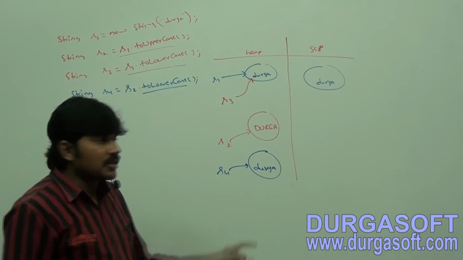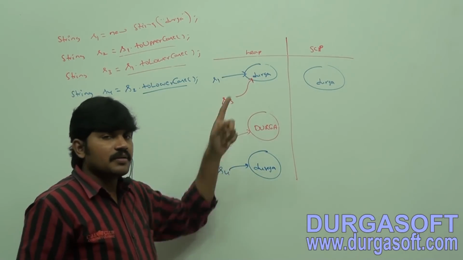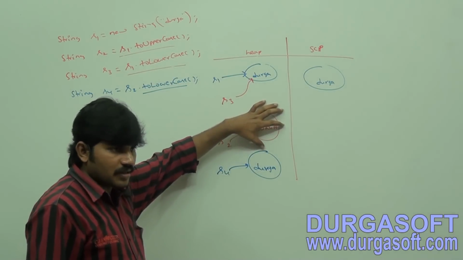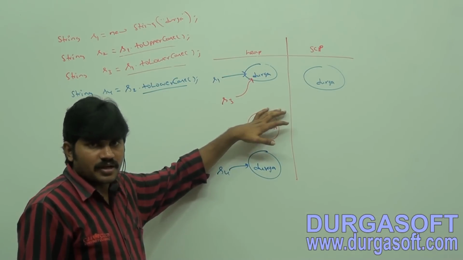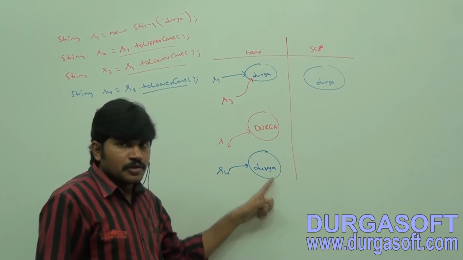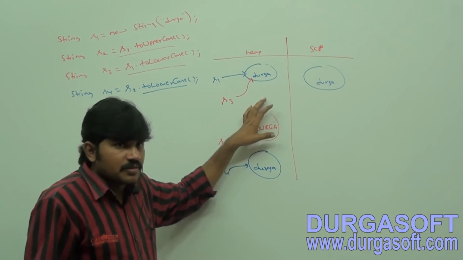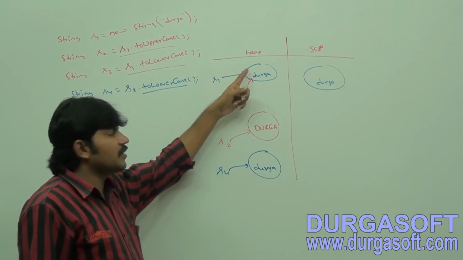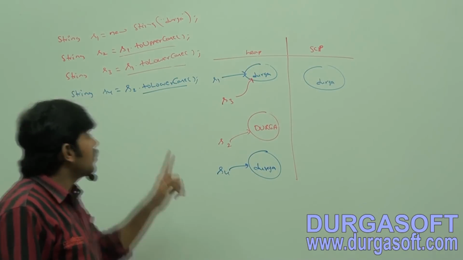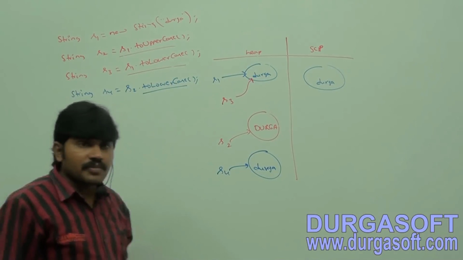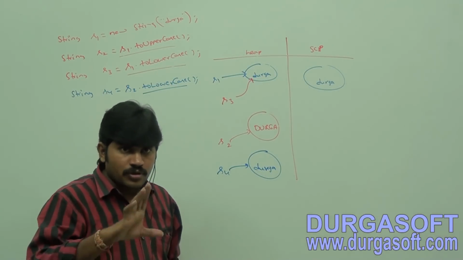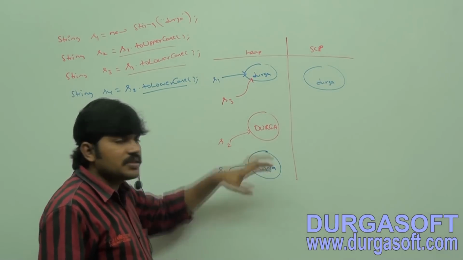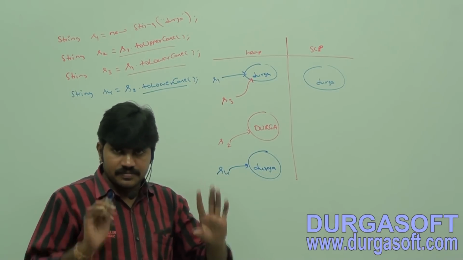Then you may immediately ask, sir, is small durga already there or not? I don't want to check. Is there any change in the current object or not? Yes, so create a new object. If there is no change in the current object, then the existing object will be reused. Whether the required change is already there or not, I am not going to check, because it is a runtime method call. A runtime method call means always a new object is going to be created on the heap. So in this case a new object will be created.